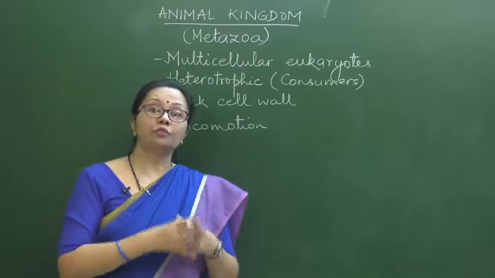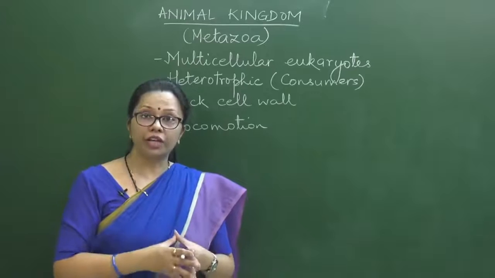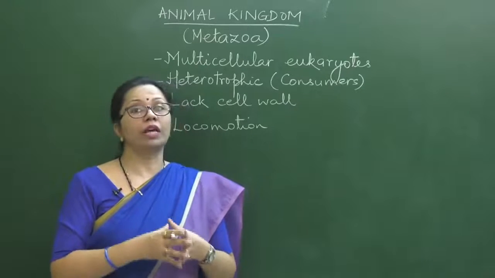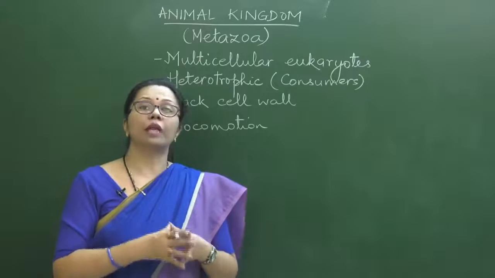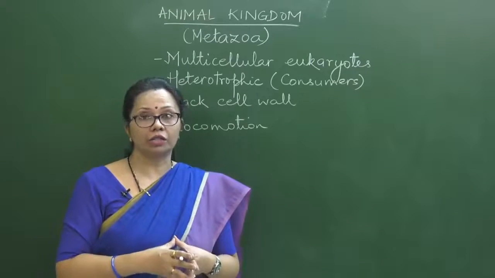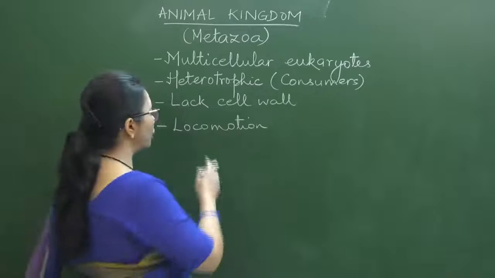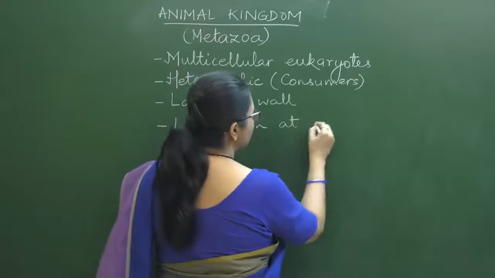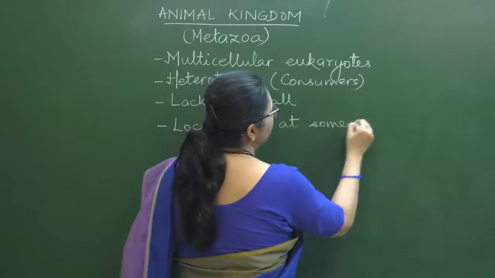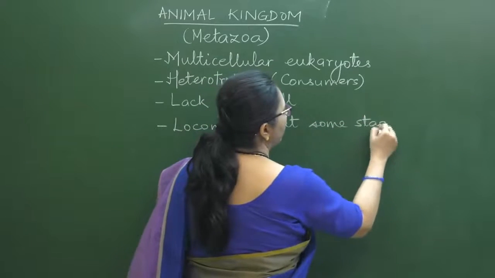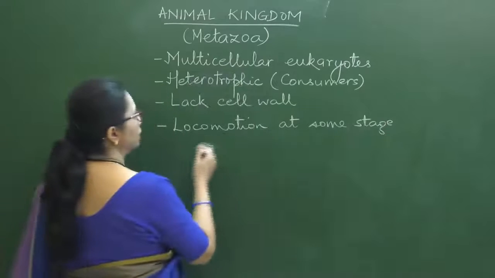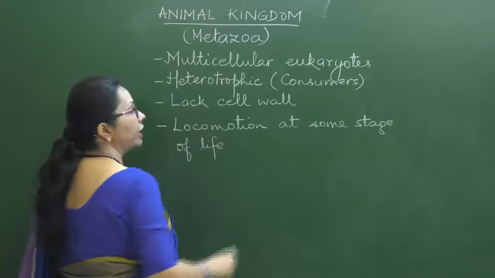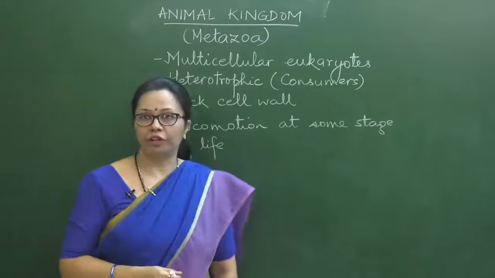In sponges there is a larval stage which is motile, and even in sea anemones the larval stage is motile. So we can certainly take it as an identifying feature, even if they are not motile all through life.